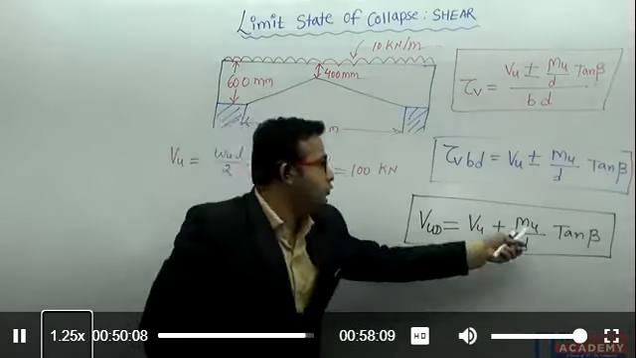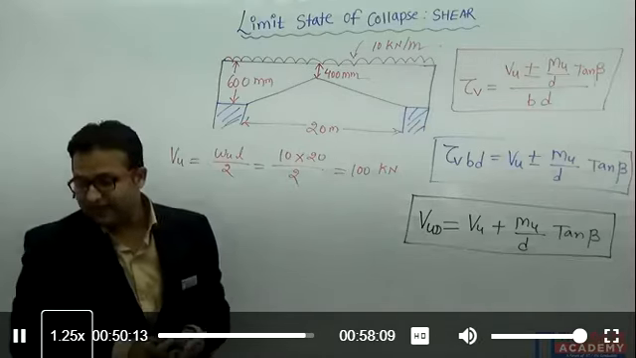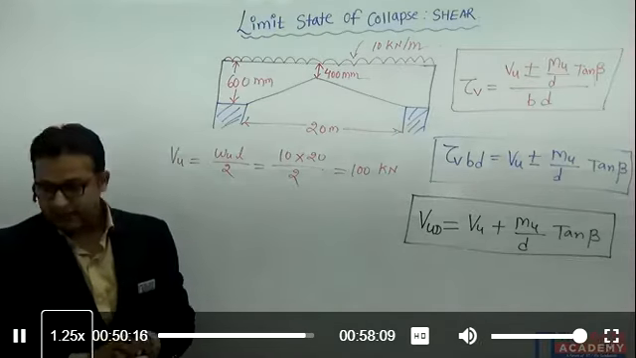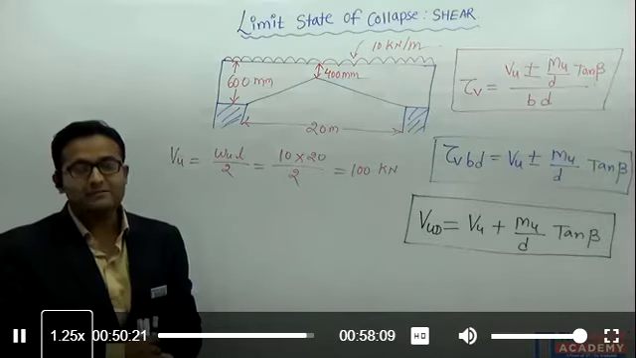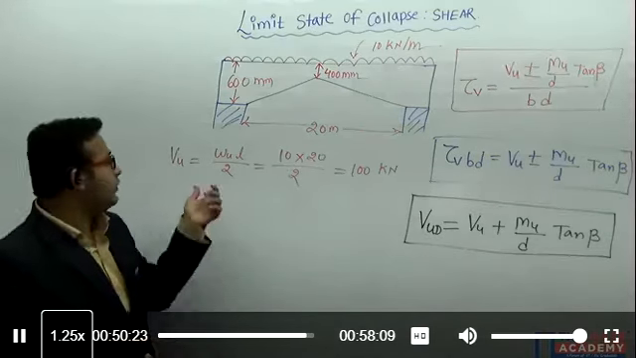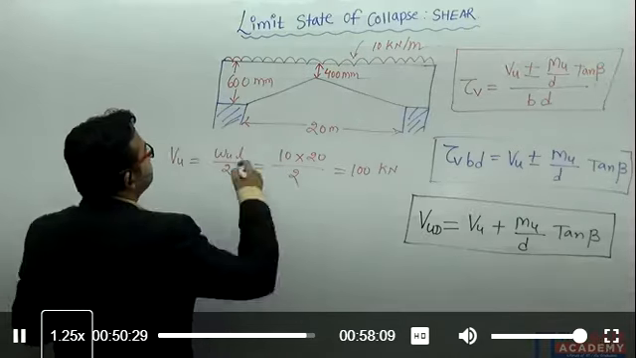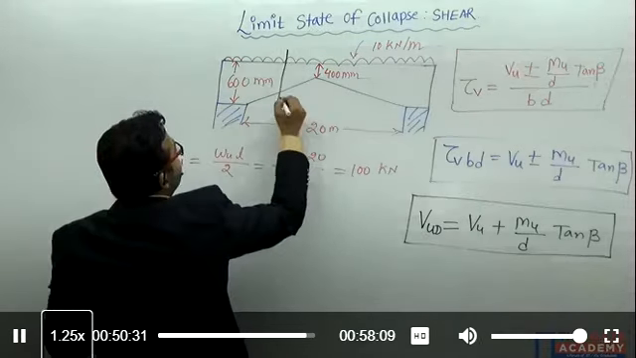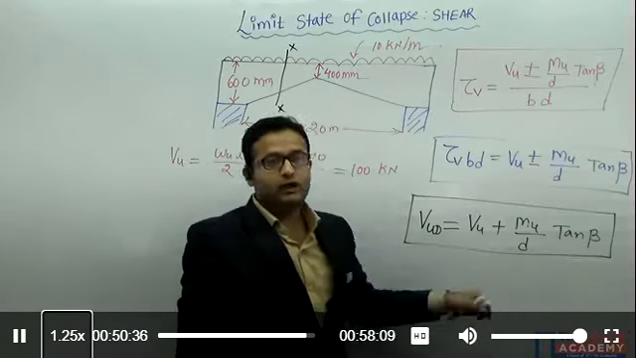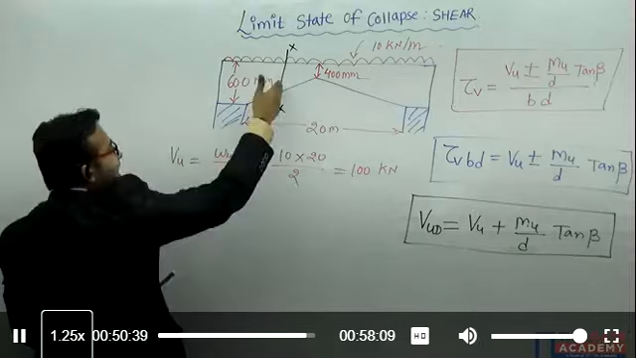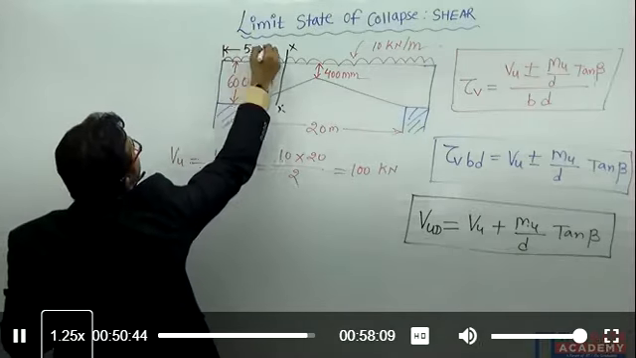Let's calculate Mu. Actually, this is the maximum value of shear force Vu. See, one thing he has asked here: he is interested in the section XX. So this time I will not be calculating the value of Vu at the support. I should calculate at the section XX, so all these values Vu, Mu, d will be calculated at the section XX, which is at a distance of 5 meter from the support.